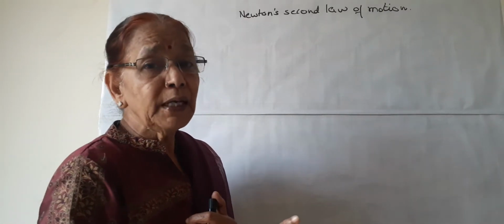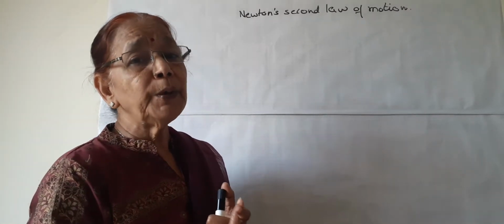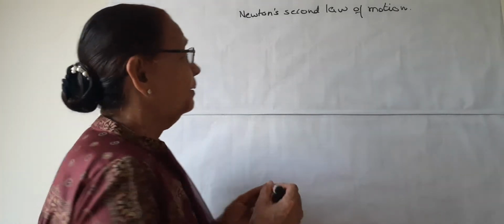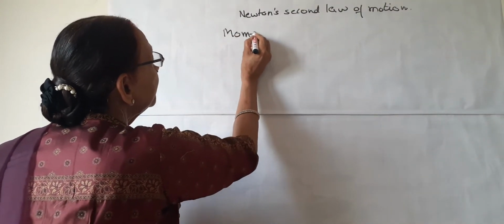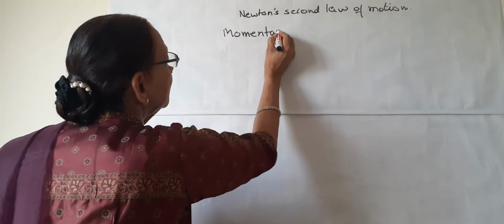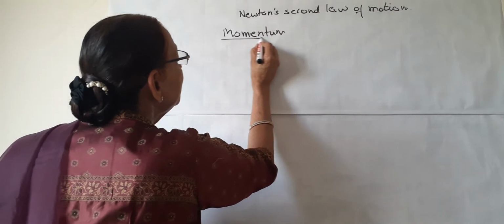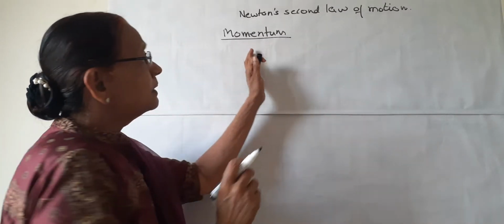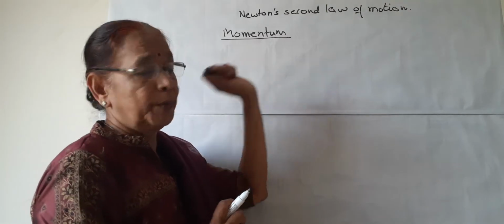But before we discuss the second law, we should learn about a special term in physics known as momentum, because the second law of motion is dependent upon momentum.